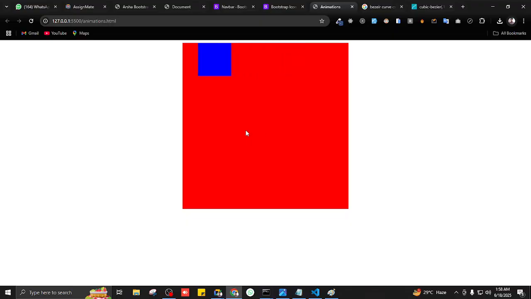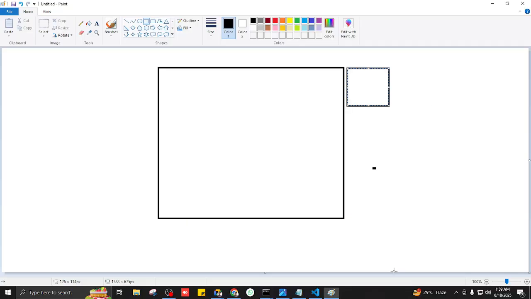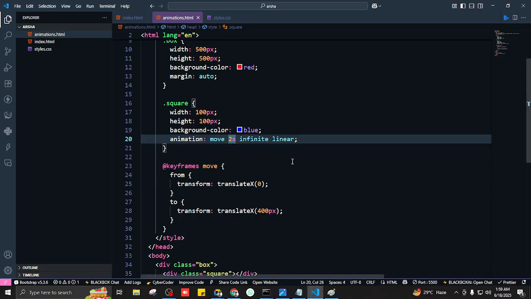But there's a problem, and that problem is the moment it reaches the end of the animation, it snaps back to the initial position. What we want is to move this box to the right side, and then move it from right to left, in an alternate way. So how can we do that? We can do that by using the last parameter that this animation takes.